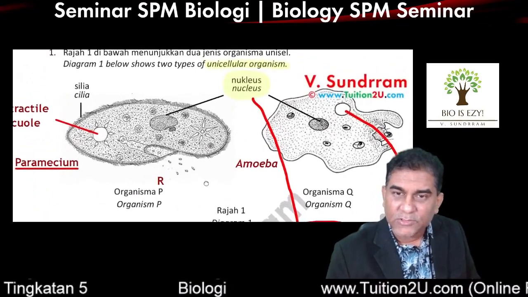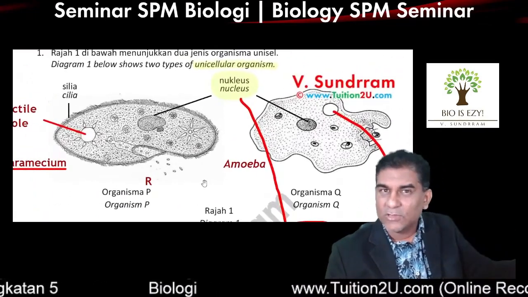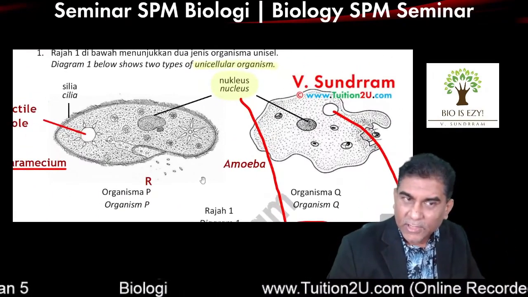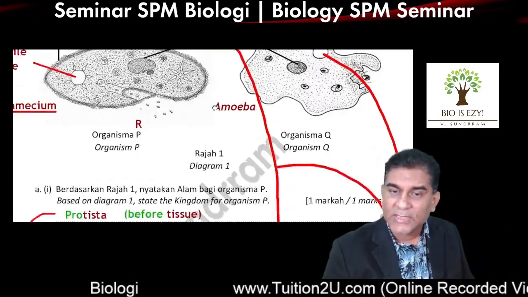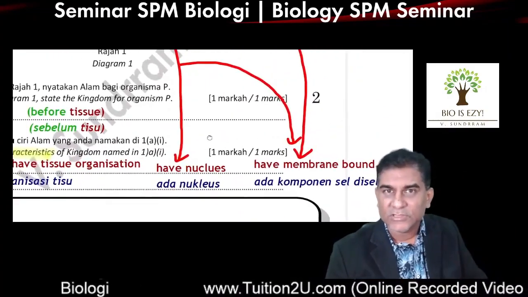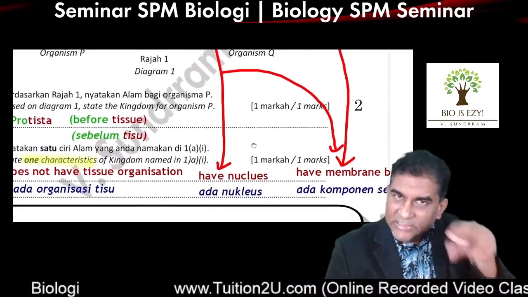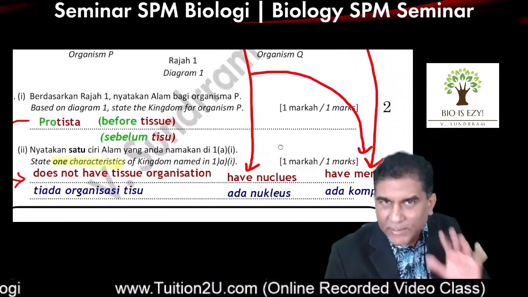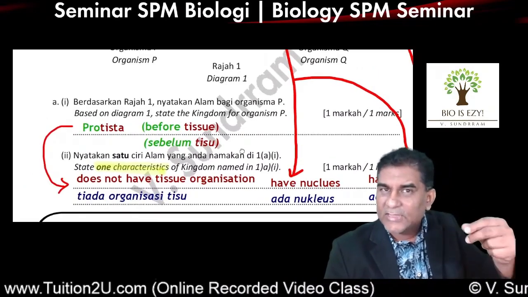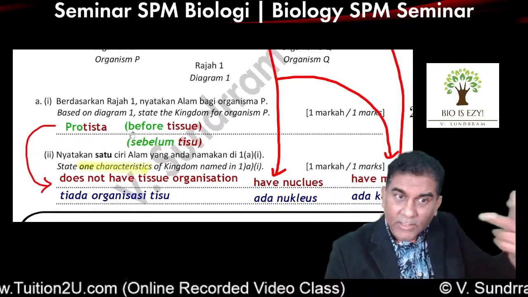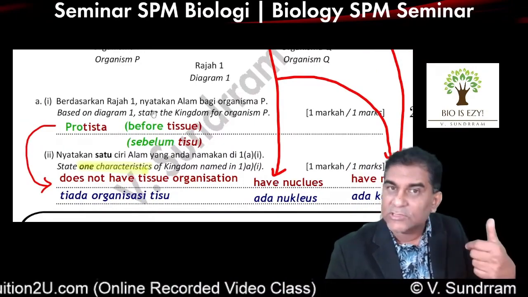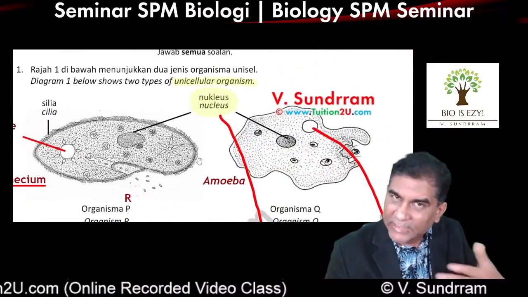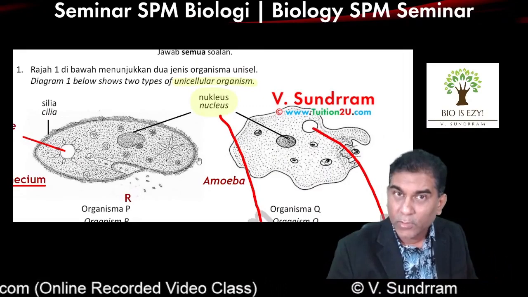Maybe the things that you see in the diagram, you see nucleus, you see contractile vacuole, maybe you can use that as the answer for the question. This skill is super important for you to get good results for bio. It's the skill of getting the answer from the clues given. The previous question answer is a clue. What you have in the diagram is supposed to be a clue also.